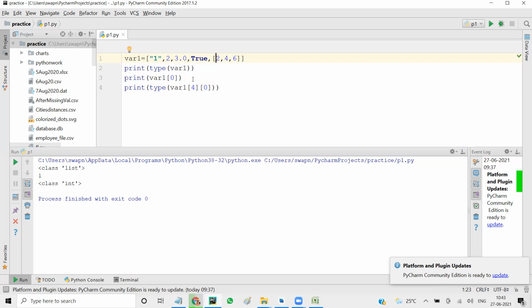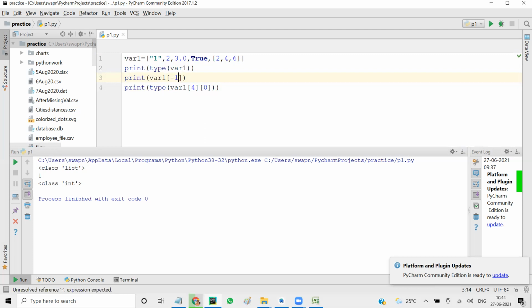Question, sir. Actually, we are doing the print type only. Can we print only the number 2 here? The list inside the list, 2, 4, 6 is here, right? See, var1 of 4 of 0 is giving 2, that's why type is giving integer. So if you remove type, it will print 2.